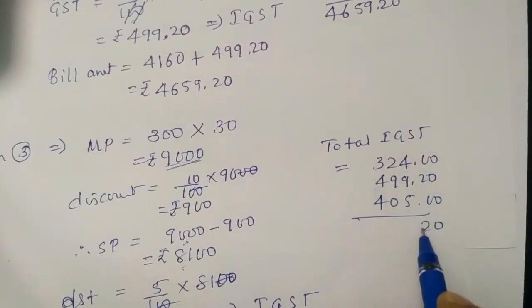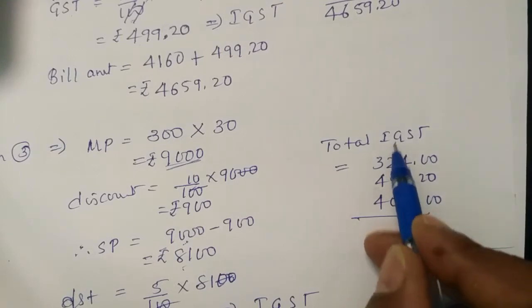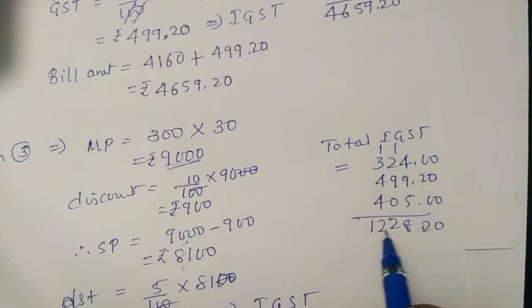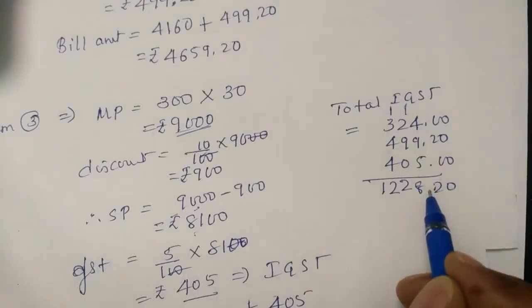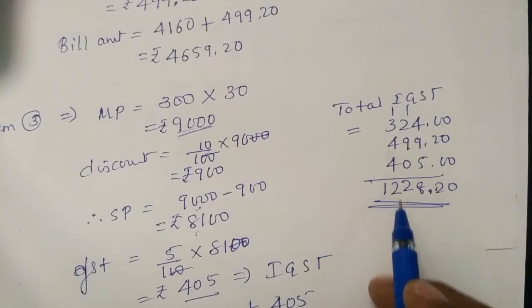So it is 20. It is 14, 18, 1 carry. Is a 12, again 1 carry. Then 12. So totally 1228.20. This is the total IGST paid.